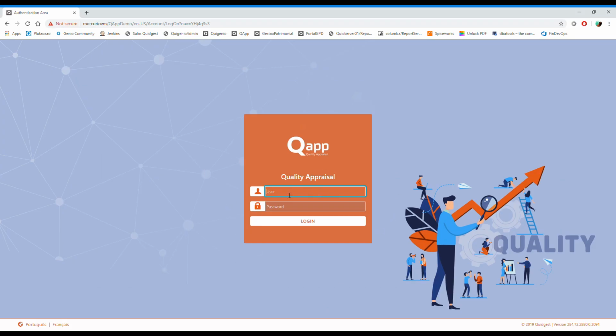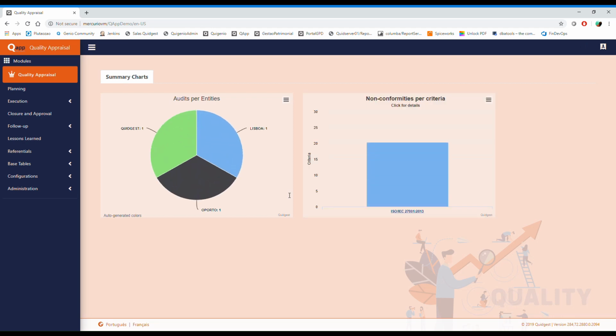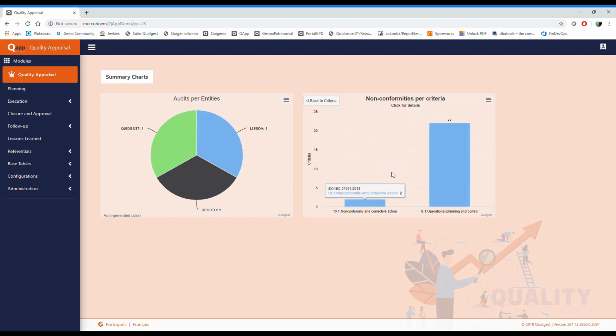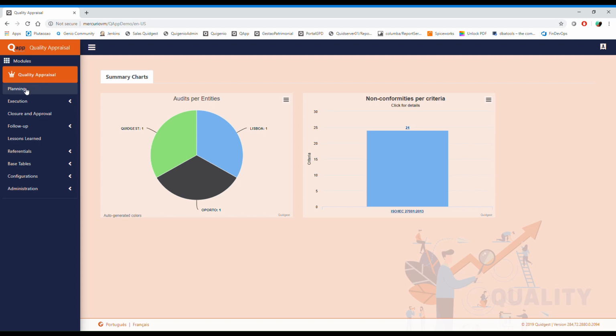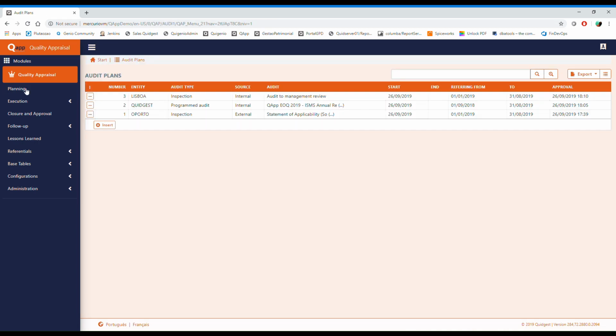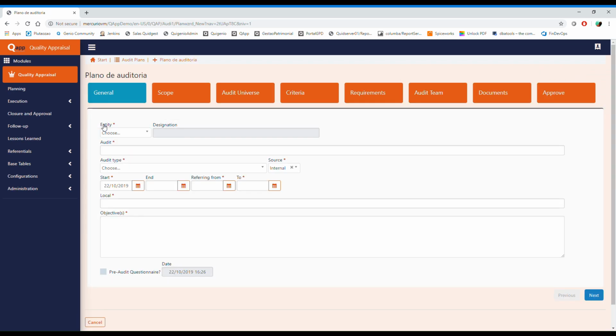So I'm just going to be logging into the system as a user that's actually a power user in this case, and we're going to be looking at audit. So my dashboard is the first thing that I see. I see how many non-conformities I have, audits that have been done in which locations. I can start a new audit plan if I want to.